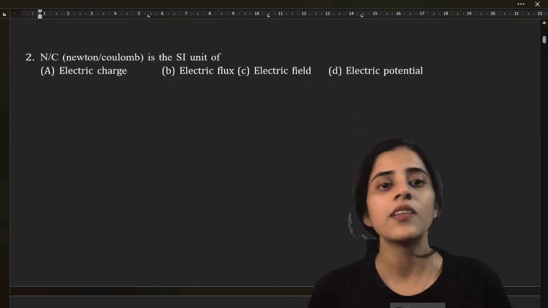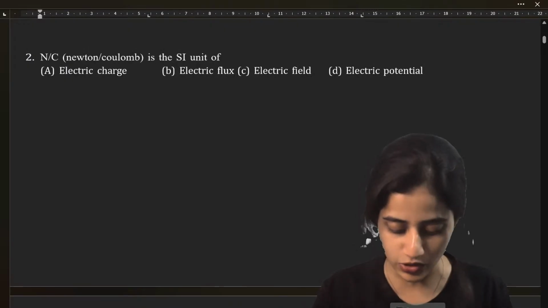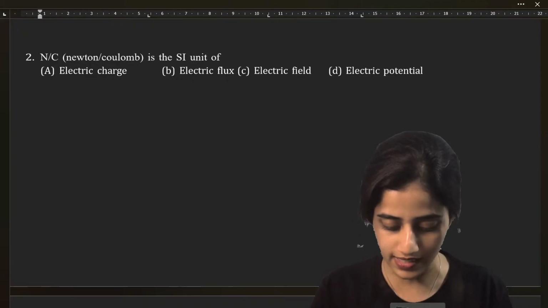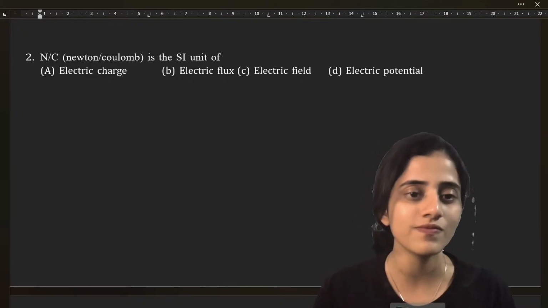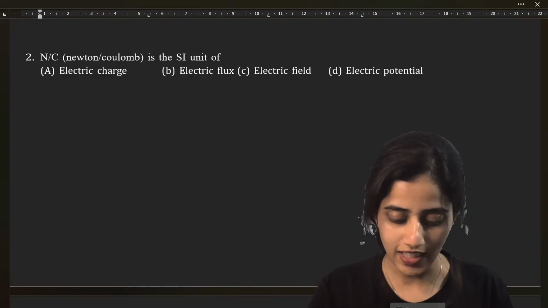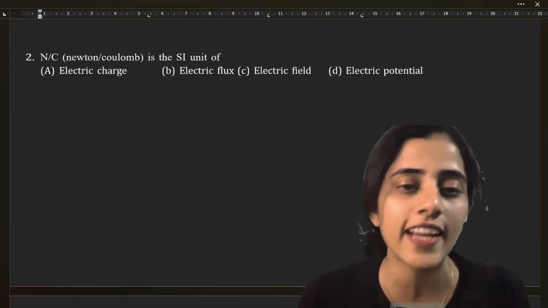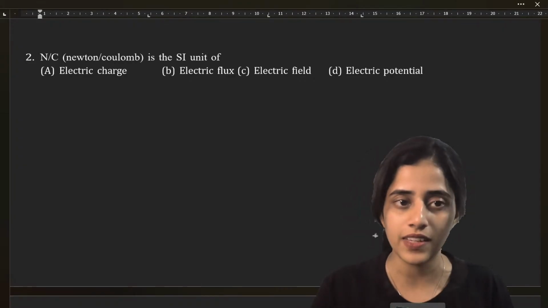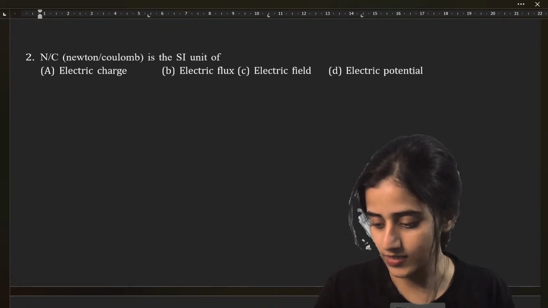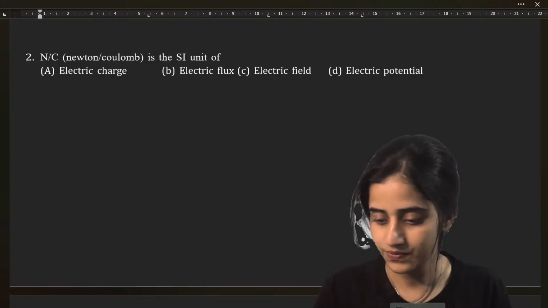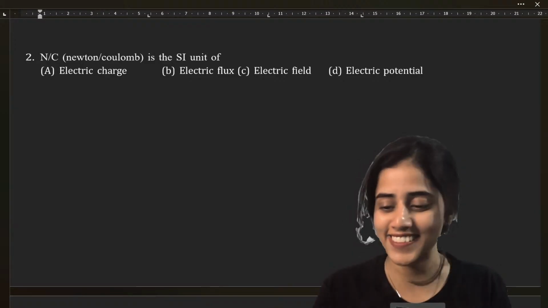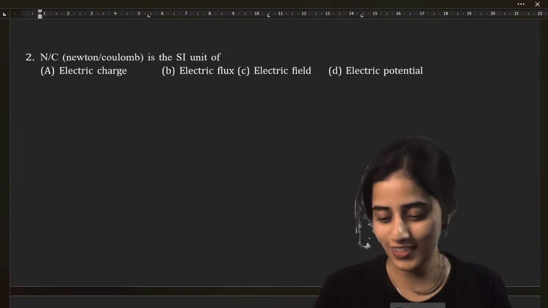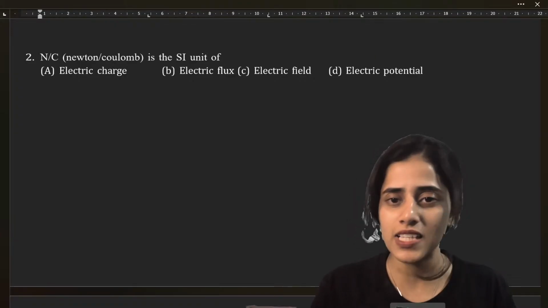Next question. Newton per coulomb is the SI unit of: is it electric charge, electric flux, electric field, or electric potential? Okay, so many A, so many B. Why am I not getting any C, D's?